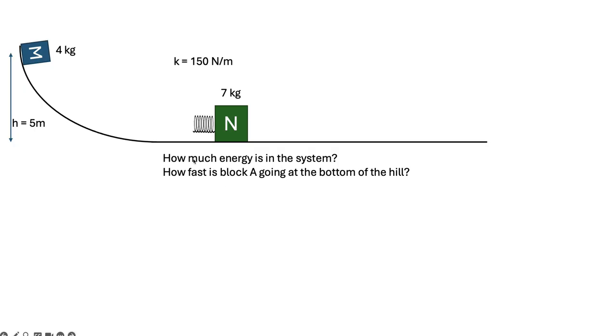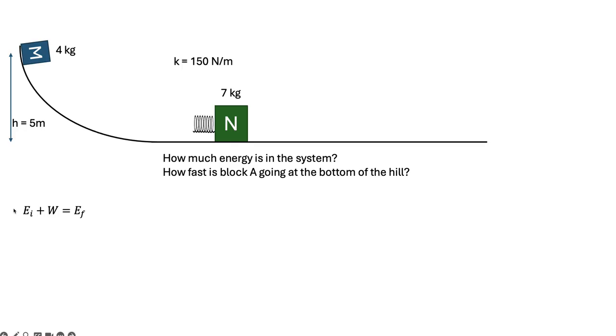So my first question is, just in this system of the two blocks and the spring and the Earth, how much energy is there? Well, in the beginning, there's a spring there, but it's not compressed. It's just sitting there, right? The 7 kilogram block has no energy. All the energy is this gravitational energy right here, okay? And the other question I'm asking in the beginning is, how fast is block M going when it gets to the bottom of the hill? Let's just start there, okay?